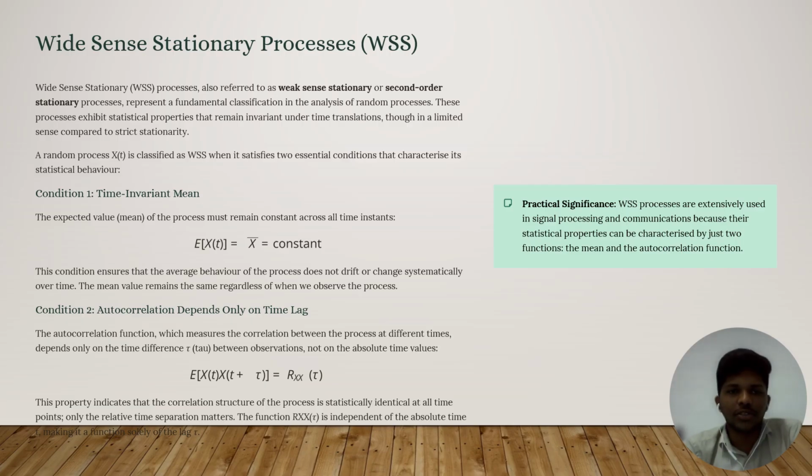A random process x of t is classified as wide sense stationary when it satisfies two essential conditions that are characterized with static behaviors. Condition 1 is time invariant mean. E of x of t is equal to x bar, a constant, the expected value of the process across all the instances. This condition ensures that the average behavior of the process does not drift or change systematically over time. This means the value remains the same regardless of when we observe the process.